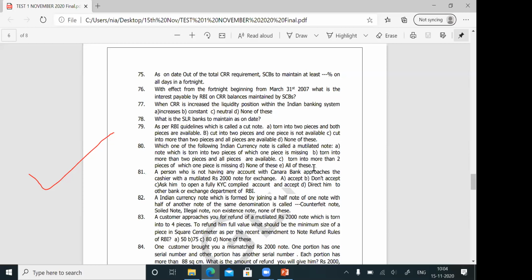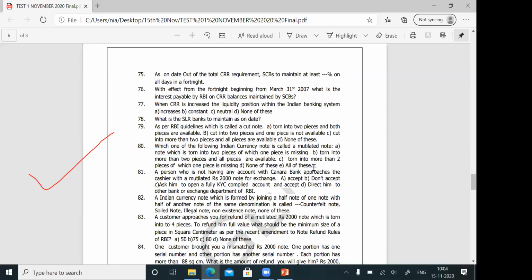What is a mutilated note? A note torn into 2 pieces, 1 piece is missing. A note torn into more than 2 pieces, all pieces are available. A note torn into more than 2 pieces, 1 piece is missing. All the 3 put together, any one of them can be called a mutilated note. That is why we ticked all of these for question number 80.